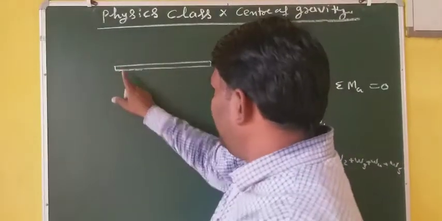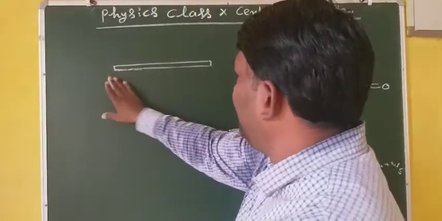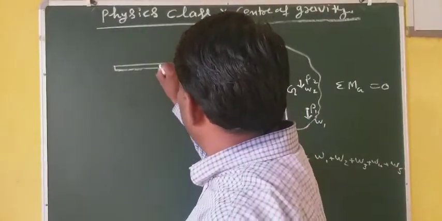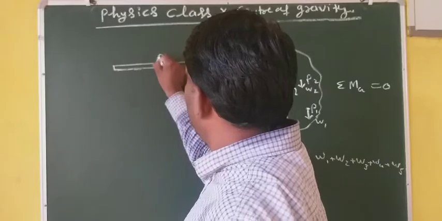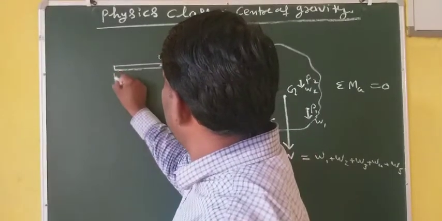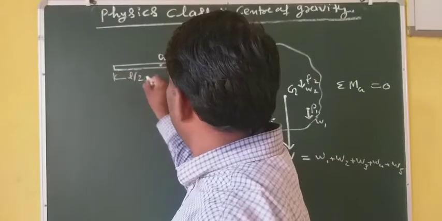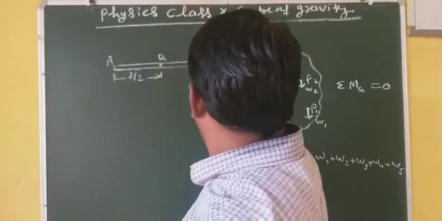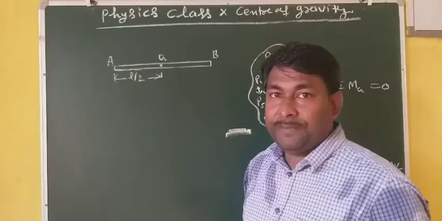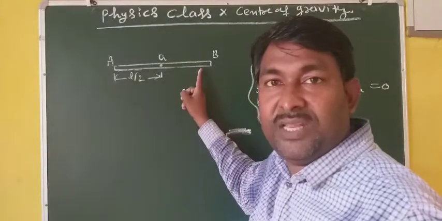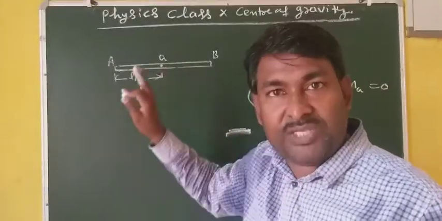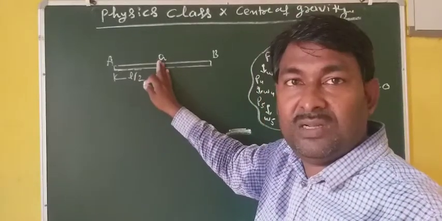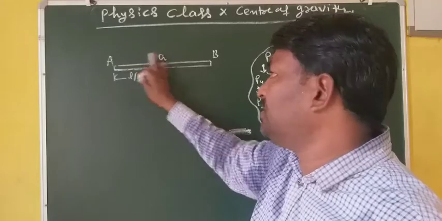But if it is uniform, then for a uniform rod, its center of gravity will lie in the middle of it. This is center of gravity G. If its length is L, then it will be at L by 2. For a rod AB of uniform cross-sectional area and uniformly distributed mass, its center of gravity will be at the exact midpoint of the rod.